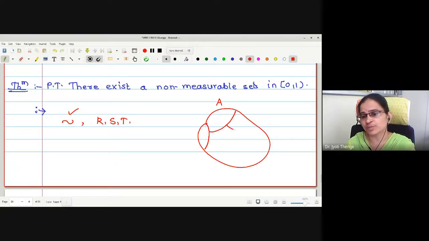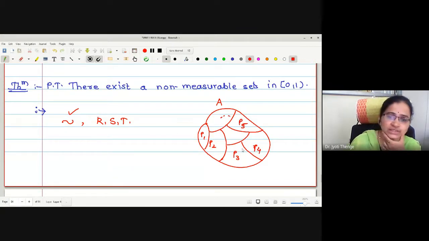I think in algebra class you have seen this partition, right? Yes, ma'am. You have made the partitions. So these are the partitions. This is P1, P2, P3, P4, P5 and so on. These are the partitions. What is the important characteristic of the equivalence classes?